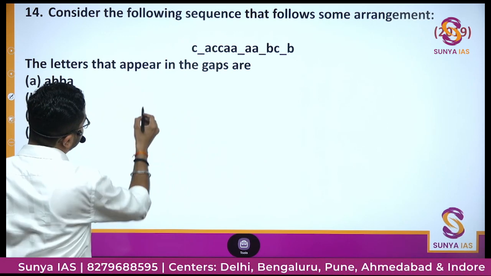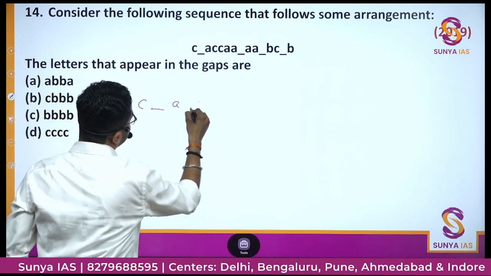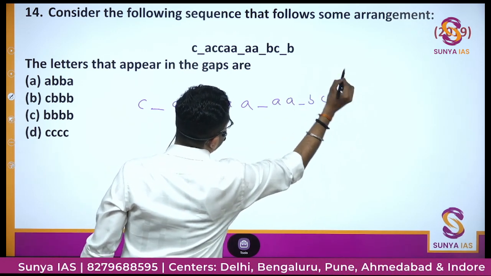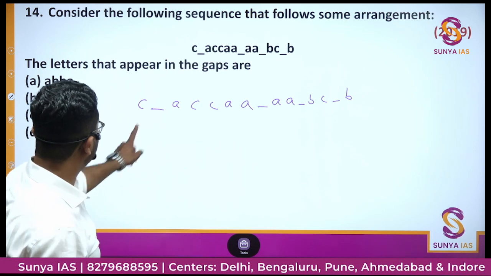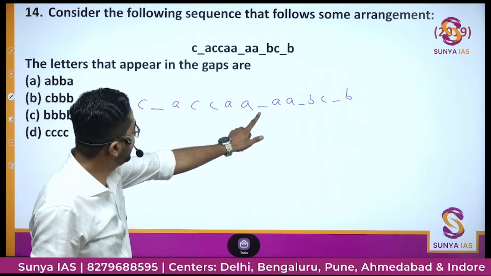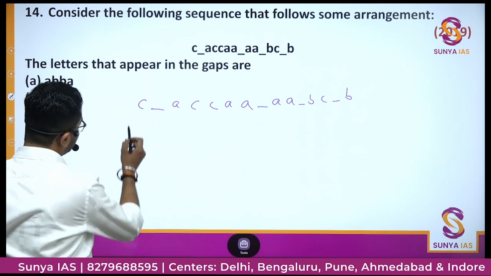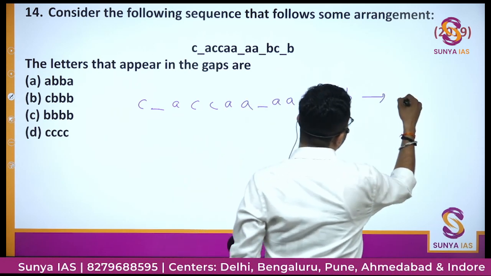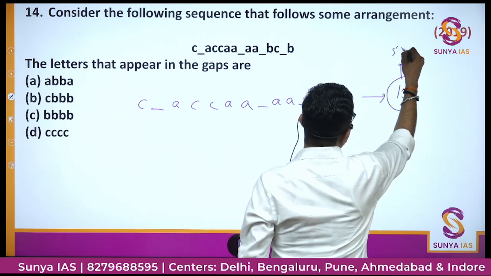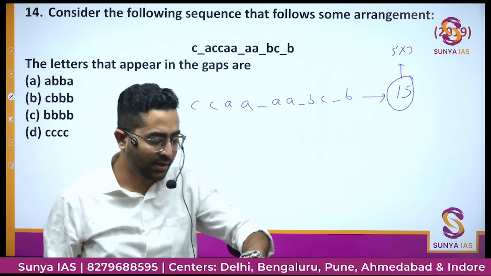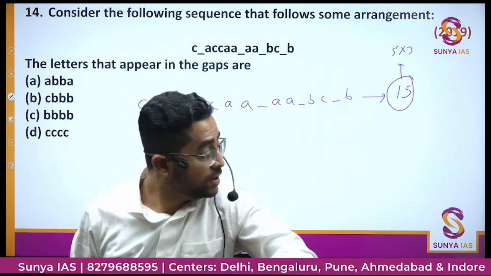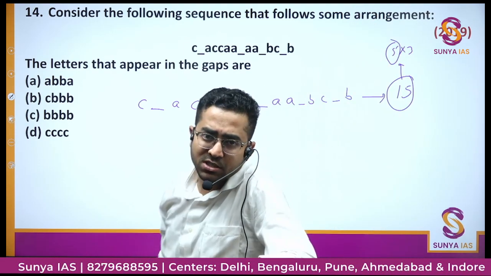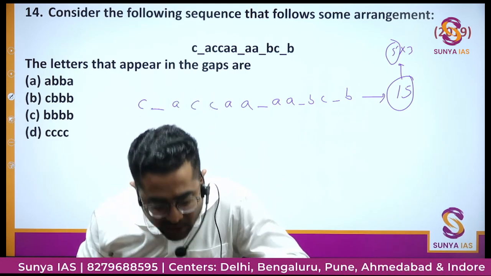The series is C A C C A A A A B C B. First we'll count the total number of terms. So 1 2 3 4 5 6 7 8 9 10 11 12 13 14 15. So there are 15 terms. So 15, I have told you, is 5 into 3. We have to look at the factors, so what does 15 give? 5 into 3. So we will first go for the higher one, because generally the higher side makes the question easier. In those 2 hours you need to solve 80 questions.